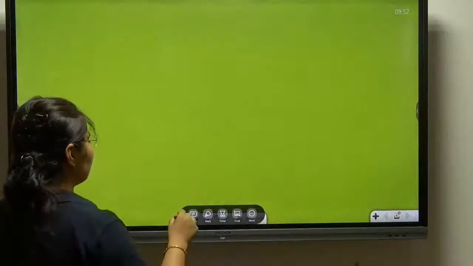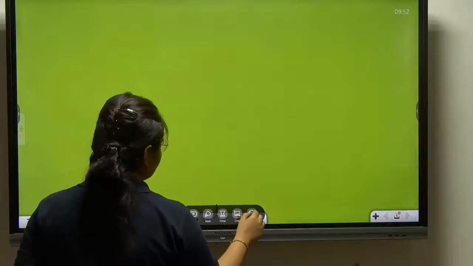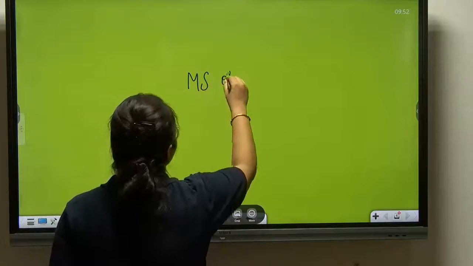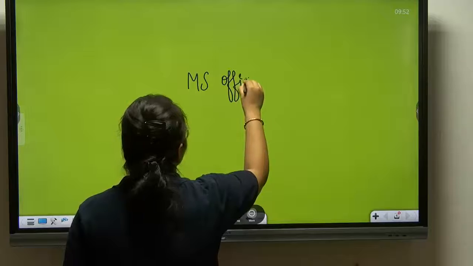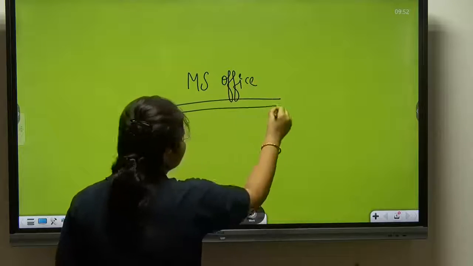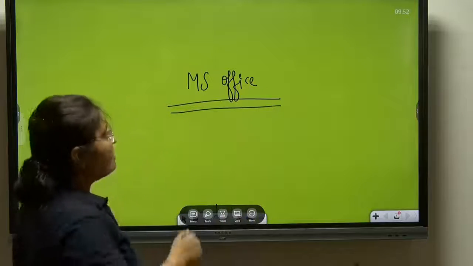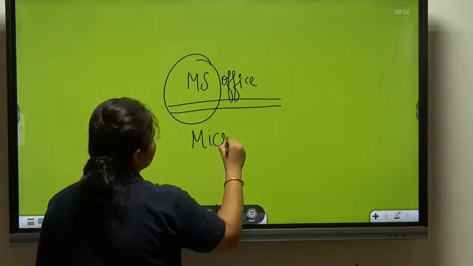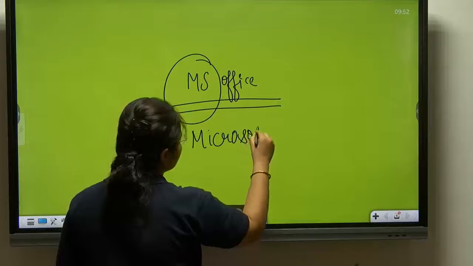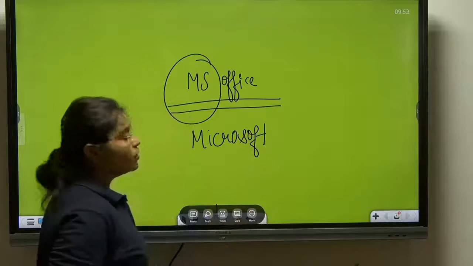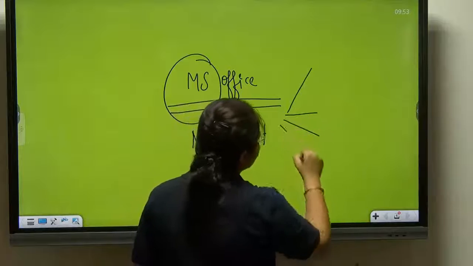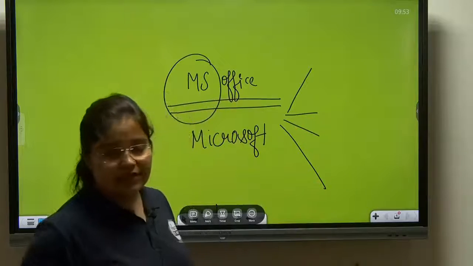So MS Office is a full package of different applications. MS stands for Microsoft. Okay, and in MS Office we have different applications which we use on a routine, daily basis.